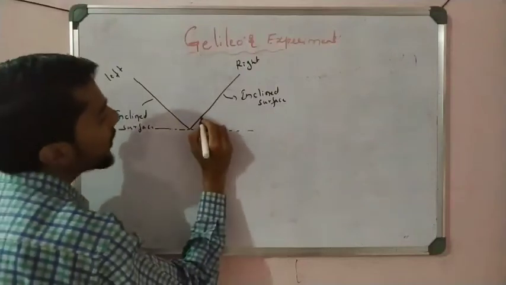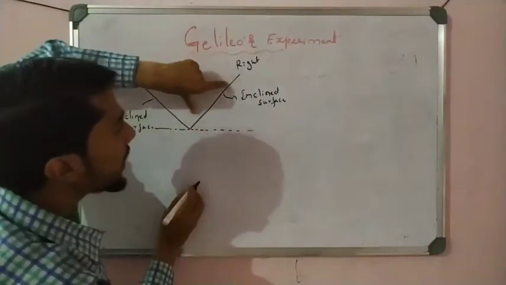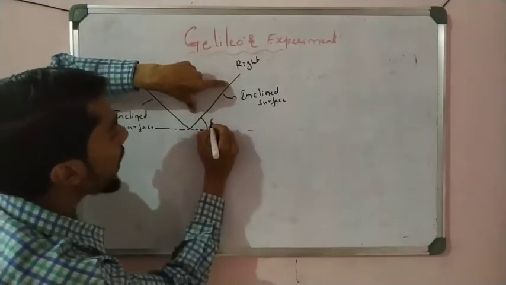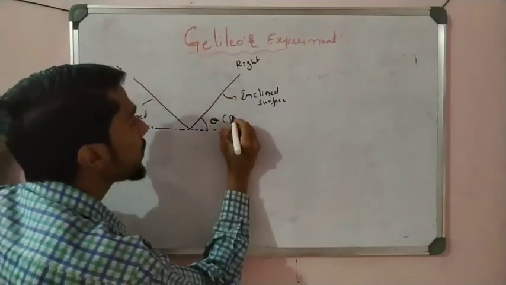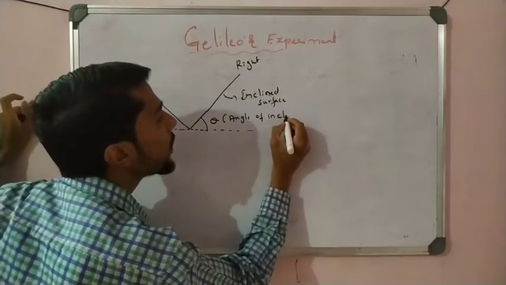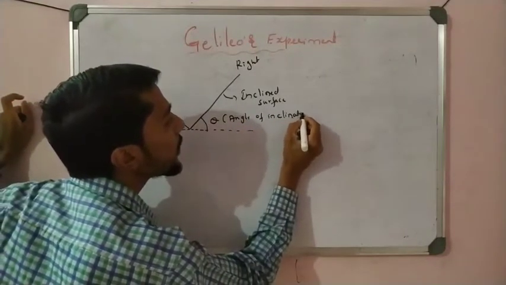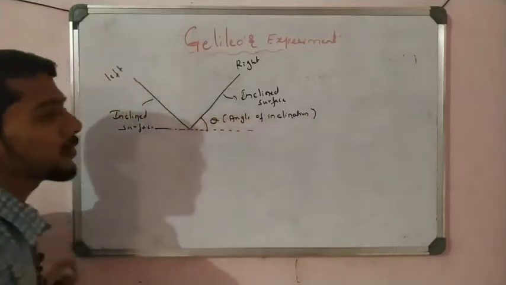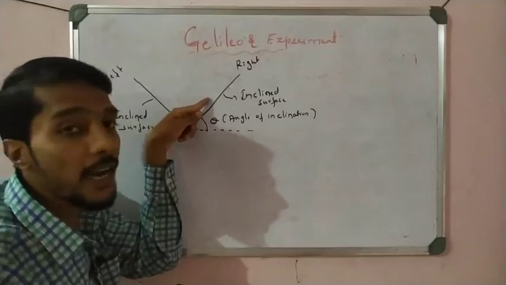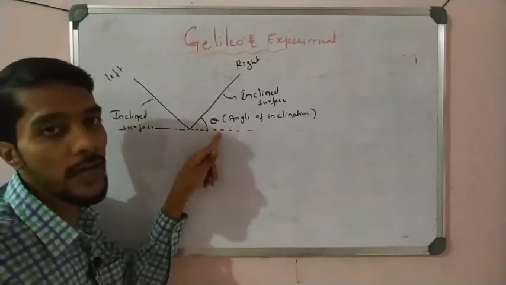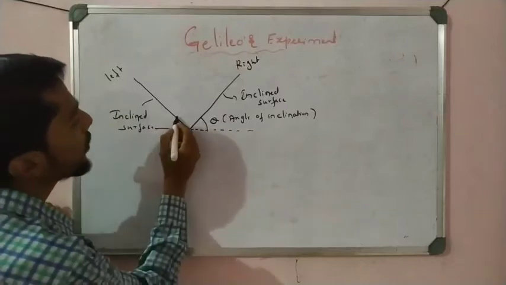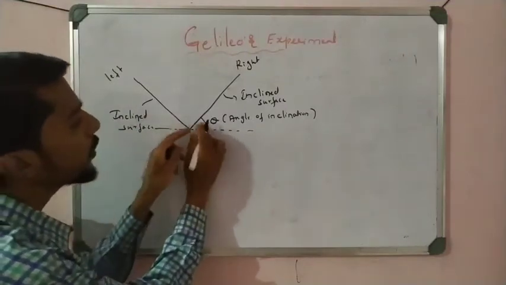Here, this right inclined plane forms an angle with the contact surface, called the angle of inclination. So what is the angle of inclination? The angle formed by the right inclined surface with the surface of contact is called the angle of inclination. You can take both sides, but I use this angle.